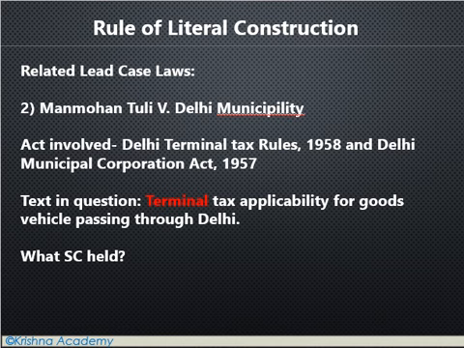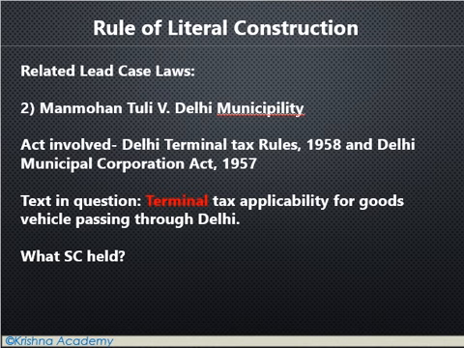They can use the peripheral road, bypass Delhi and go to Haryana or Rajasthan, wherever they want to go. But earlier, when there was no peripheral highway, all the goods vehicles coming from UP and going to Rajasthan and Jaipur needed to cross Delhi. And while they were crossing Delhi, the municipality was charging terminal tax from them under this act and rule.